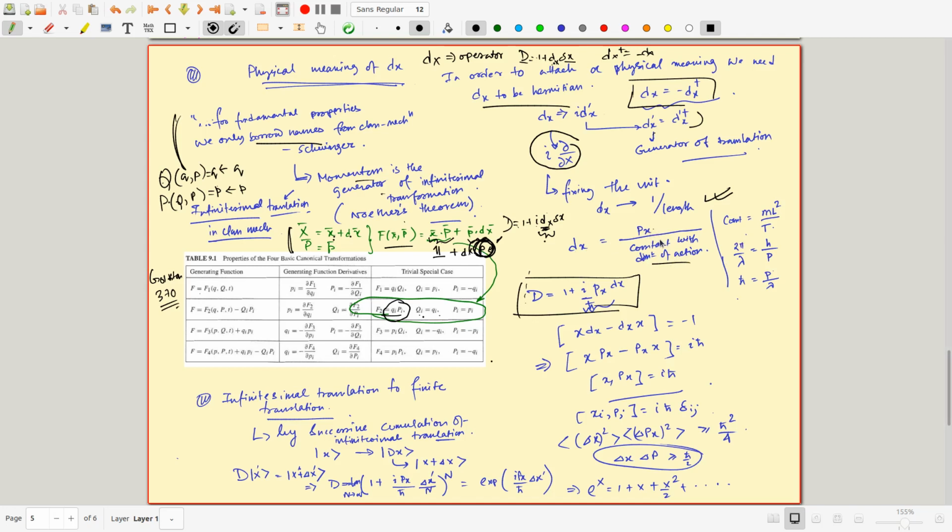So let's match dimension. Momentum has the dimension of ml by t, and this is 1 by length, so this constant has to be ml square by t.